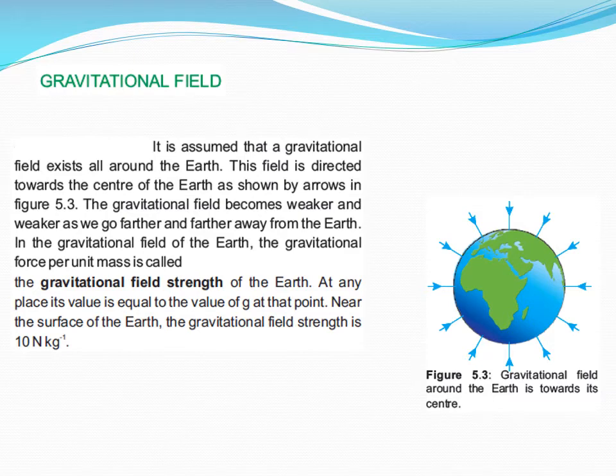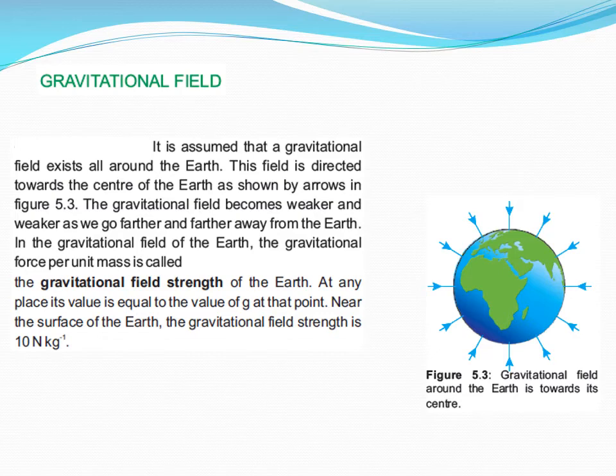Dear students, Earth has some intrinsic force of attraction, which is called the gravitational field around the Earth, and it is always towards its center. It is shown by this figure 5.3. Now, what is a gravitational field? It is assumed that a gravitational field exists all around the Earth. This field is directed towards the center of the Earth, as shown by the inward arrows in figure 5.3.